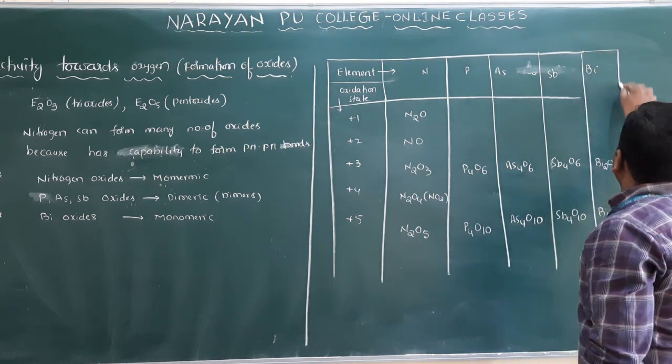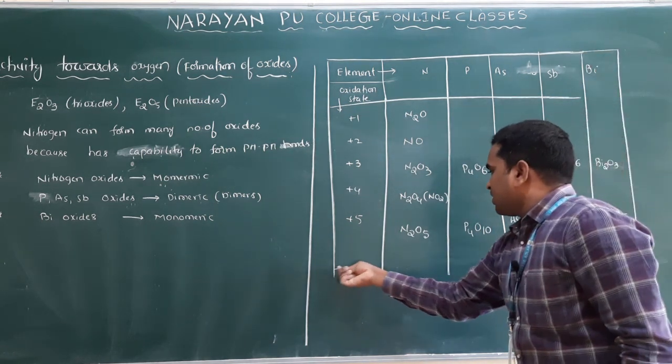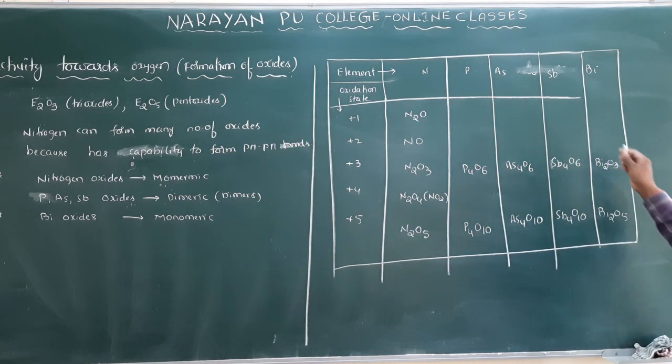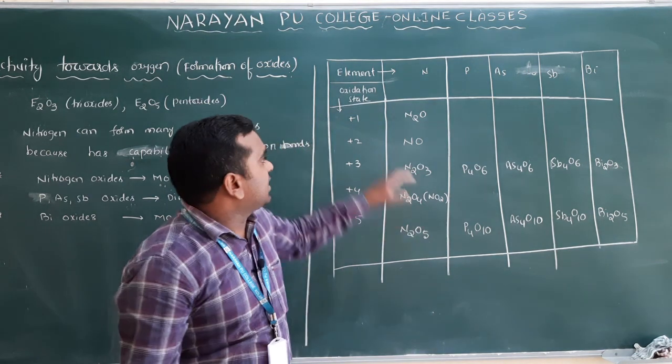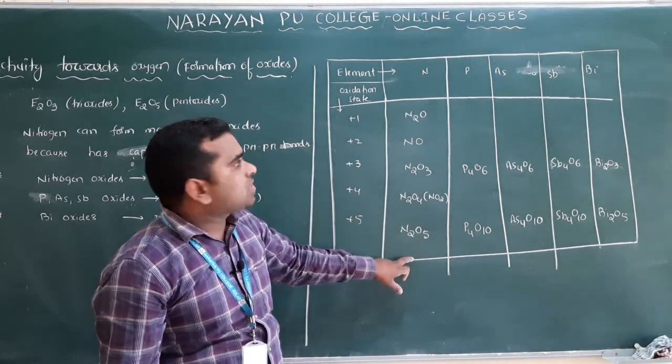If you see the table here, oxides. So this is about the oxides. Nitrogen forms many oxides.